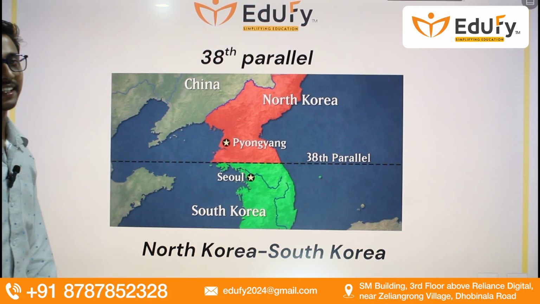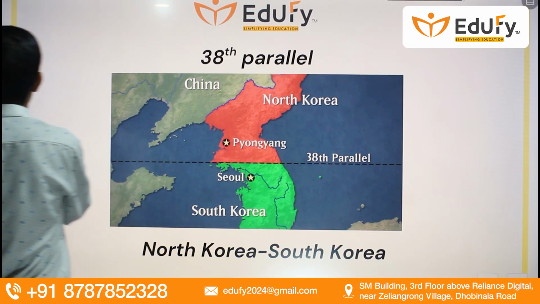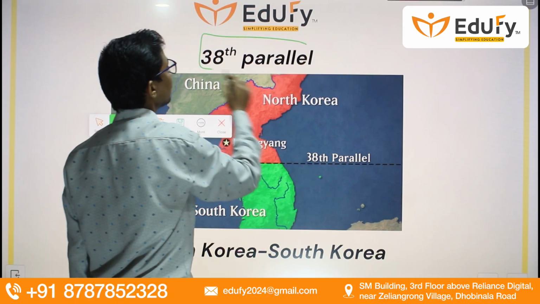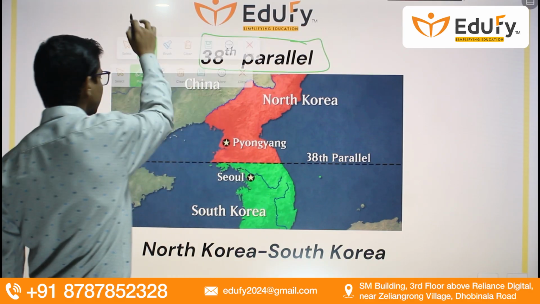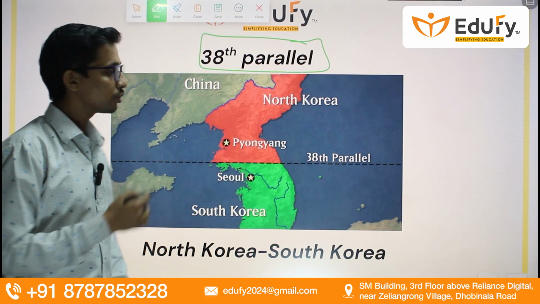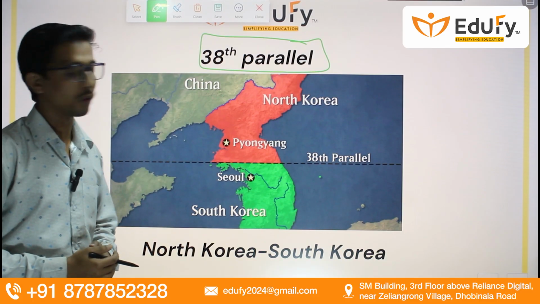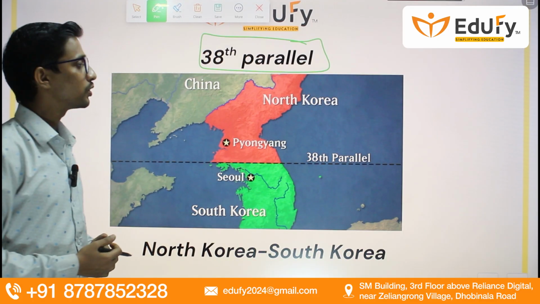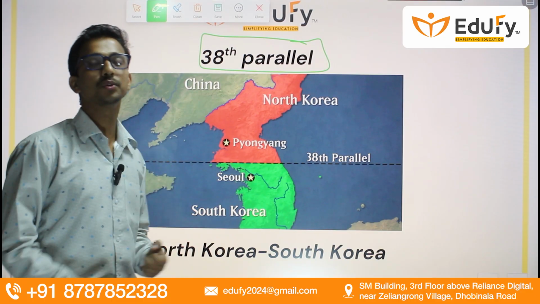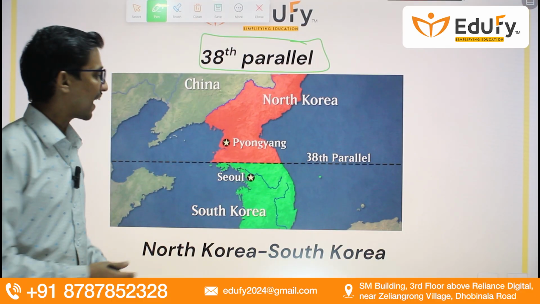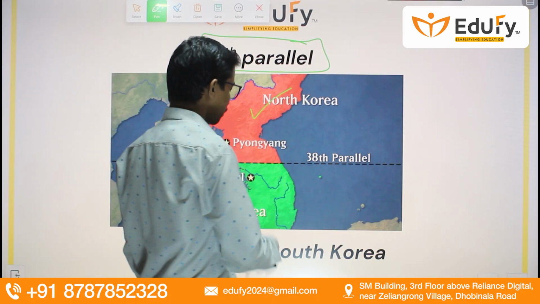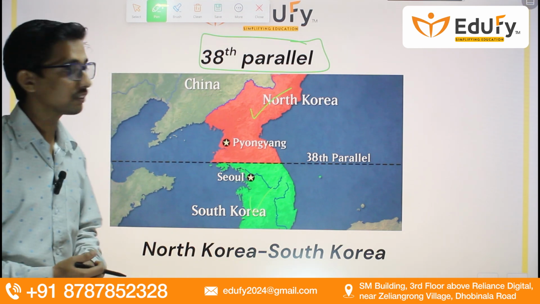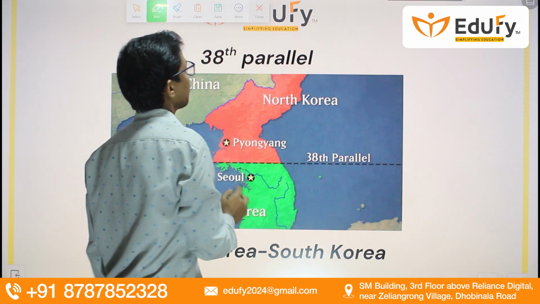Moving towards the next slide, guys, this is the 38th parallel. Now why is it known as the 38th parallel, guys? Simple, this is 38° north of the equator of the world. 38° north, which means upwards. So 38° north of the equator, and it separates North Korea and South Korea. So this is also very important, asked multiple times in the examination.